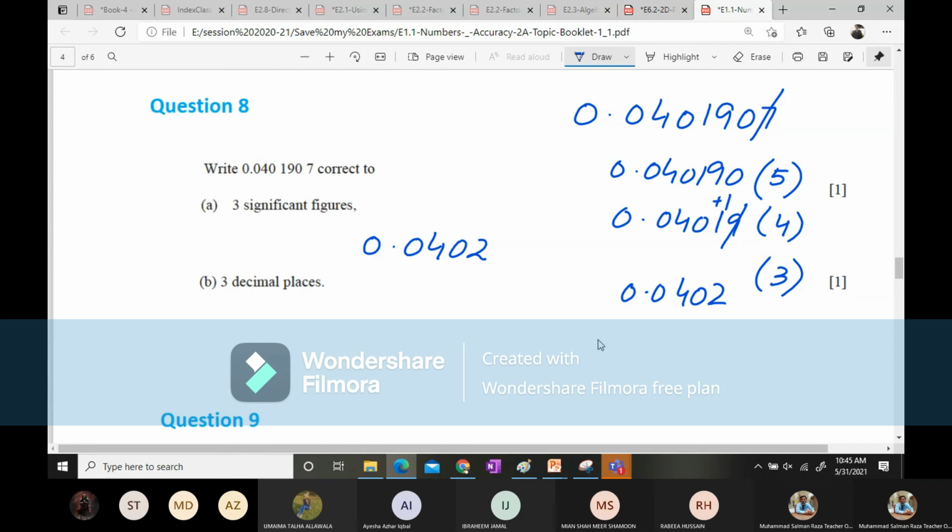Now understood, Aisha? Sir, when you got 7 in the first step, why didn't you write 1 in the zero's place? 1 was not making any difference over here. Okay, no problem at all, you can write it over here. But does it make any difference? It's not making any difference, because when I'm going to drop 1, 9 is going to be 9. And when 9 is dropped, yes, it will make the difference. That is a 1. So the answer will be 0.0402.